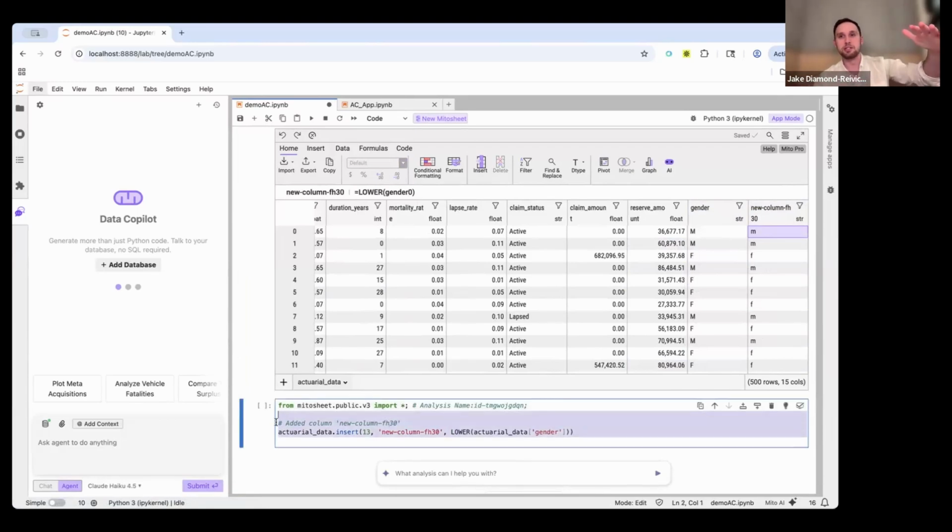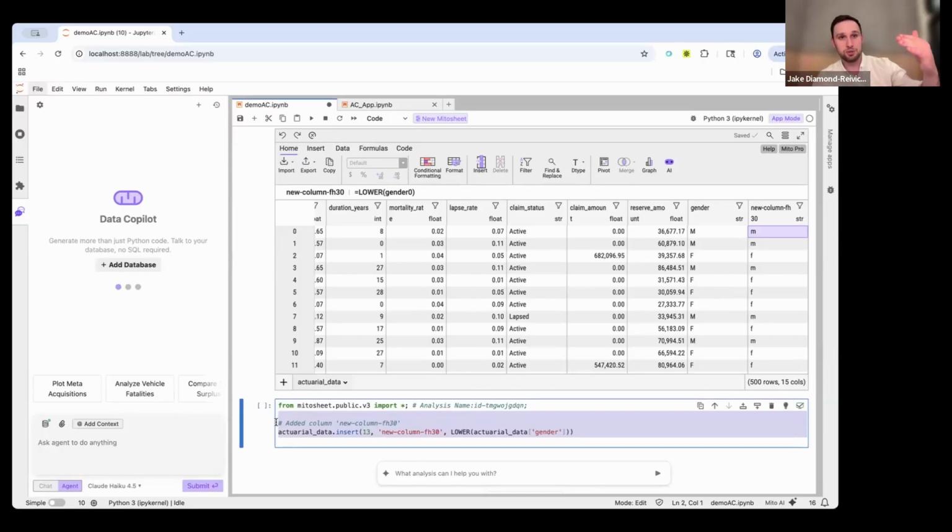So every edit we make in this spreadsheet interface is going to generate the equivalent Python. We work with a lot of banks, insurance companies, hedge funds, and a lot of their goal is to take spreadsheet audiences and bring them into the world of Python. The Mito sheet is obviously very focused on the spreadsheet. As we get into more of the AI functionality, you can see how, if you're not coming from a spreadsheet background, we can really make this type of work palatable.